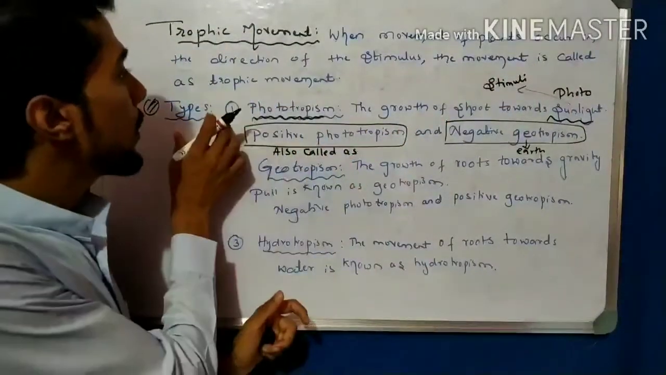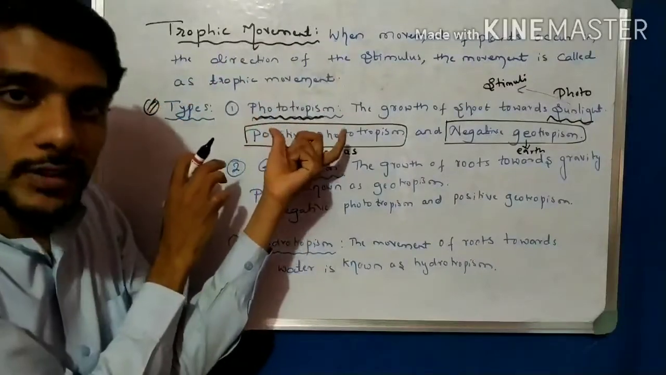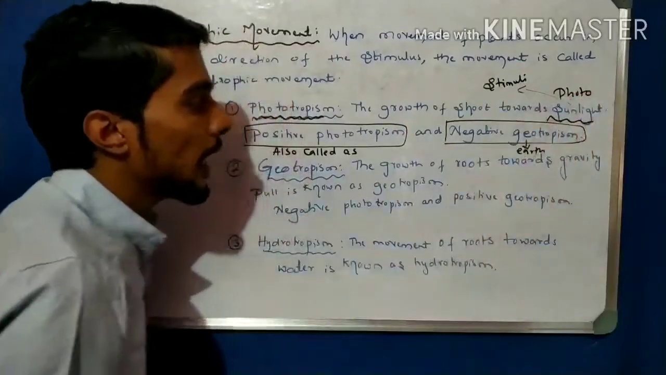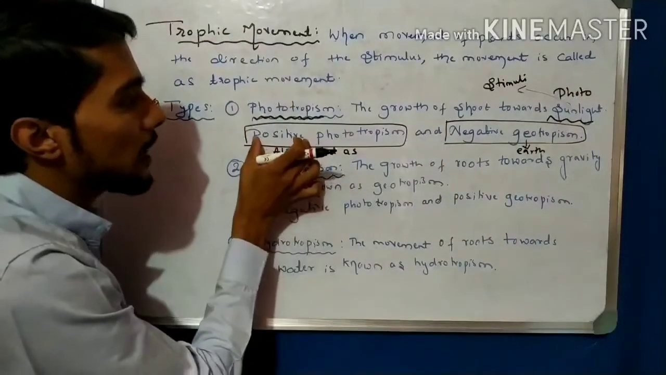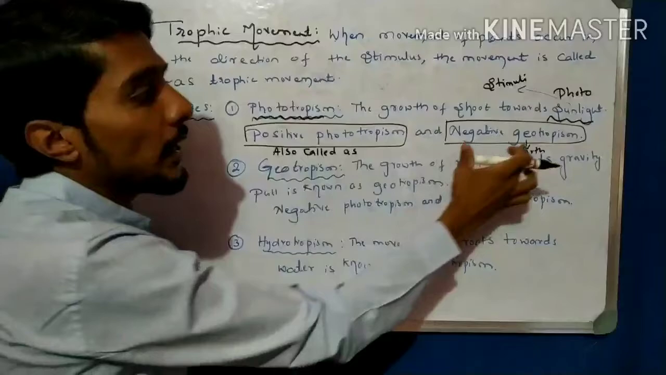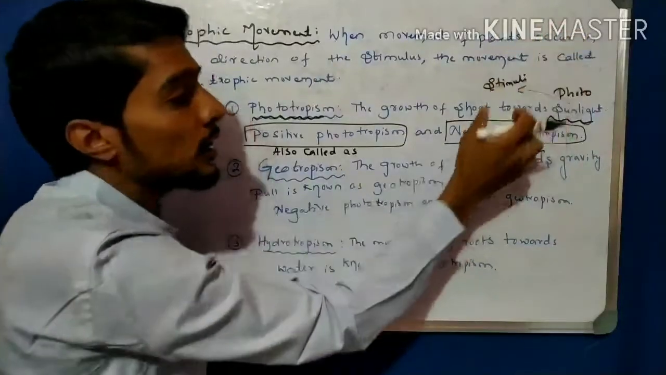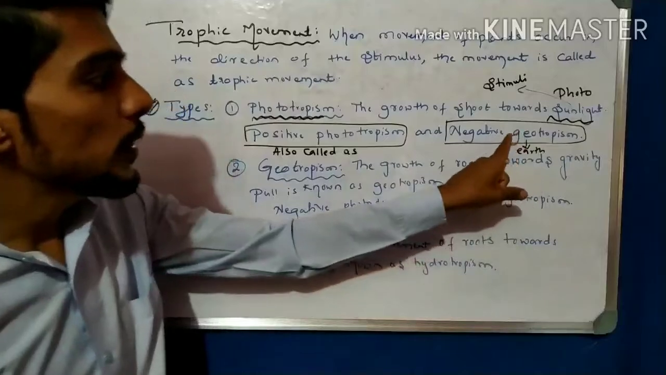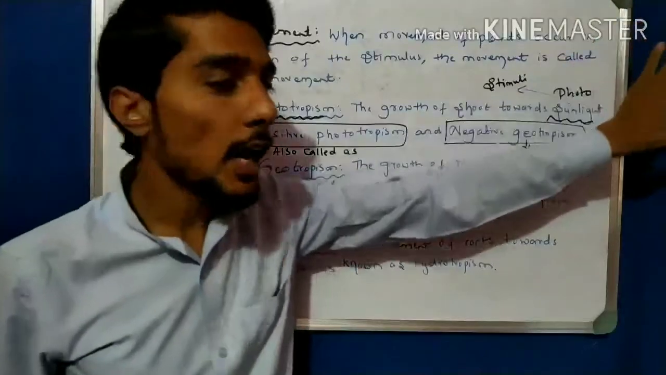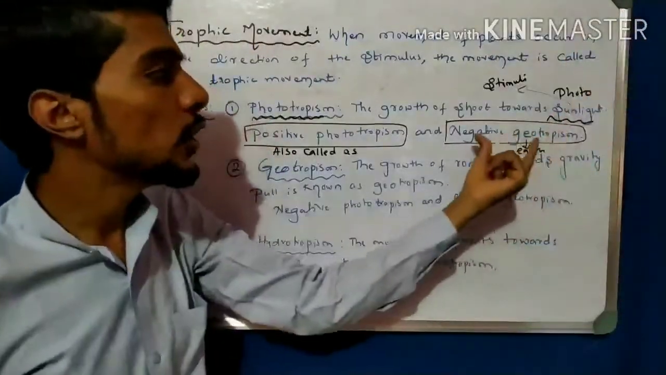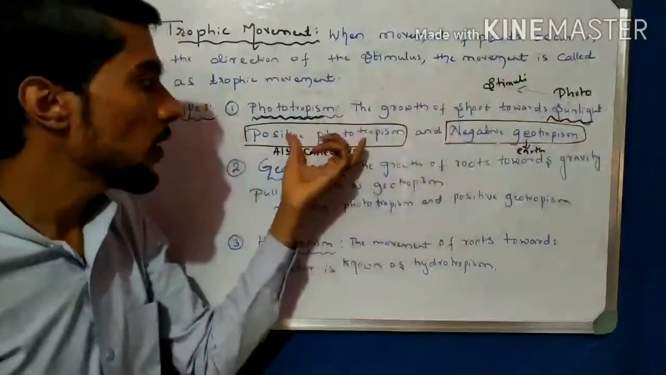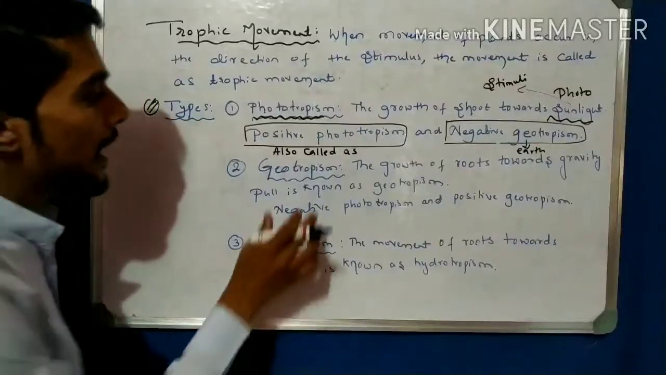So remember, the number one type is phototropism, the growth of the shoot toward the sunlight, and it is also called positive phototropism. Positive means toward the sunlight. Negative geotropism means away from the earth. What is negative geotropism? The movement of the shoot toward the sunlight, opposite to gravity. What is positive phototropism? The movement toward the sunlight. Then next one, geotropism.